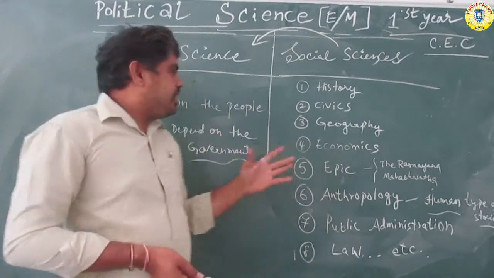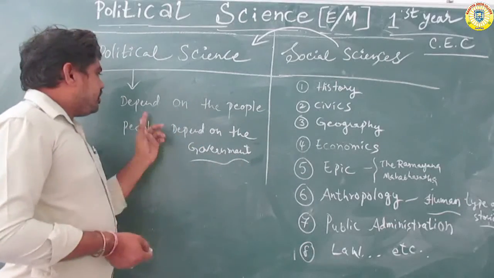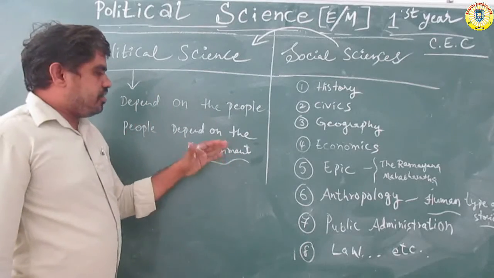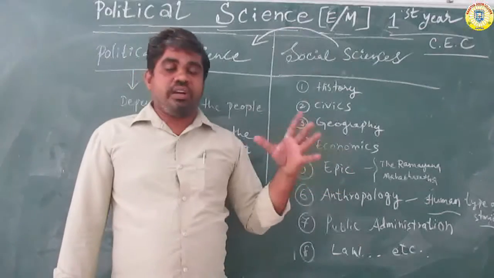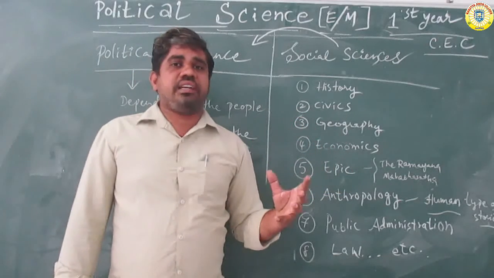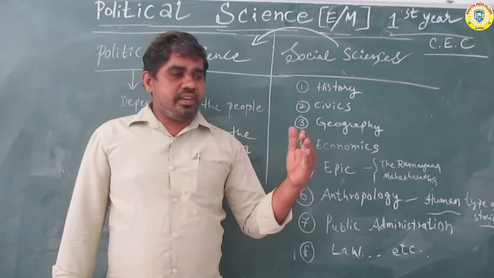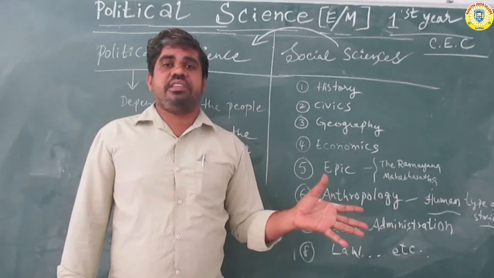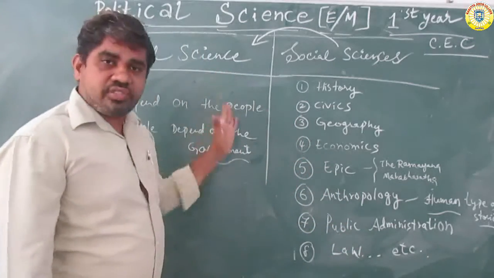The government is formed only by people's elections, in every region and every constituency. Elections are the main key role point in this political system.